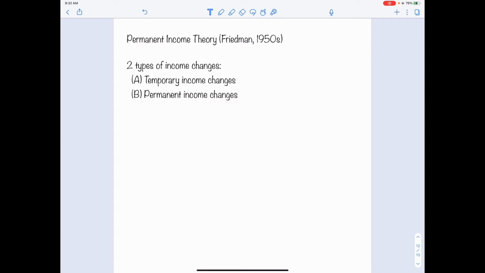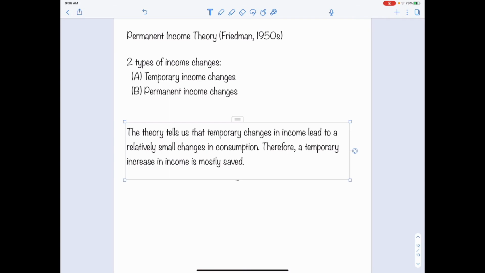So how will these two different types of income change affect the saving and consumption behavior of an individual? The permanent income theory tells us that when an individual faces temporary income changes, that individual will tend to save more of the temporary increase in income. That is because an individual has the tendency of consumption smoothing.